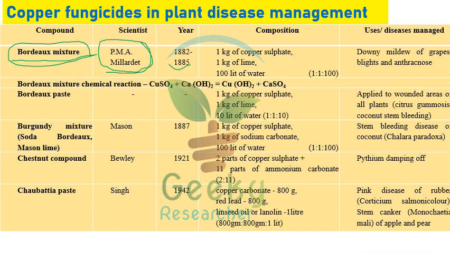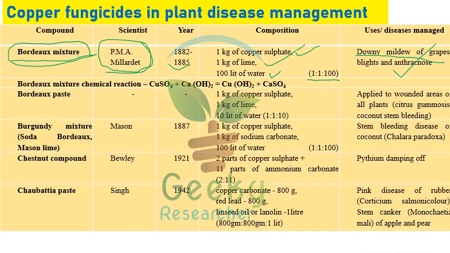The composition is 1 kilogram of copper sulfate, 1 kilogram of hydrated lime, and 100 liters of water. This can be mixed and applied on the crops. If you prepare this, we need to apply it on crops within 1 day, because if it goes beyond 1 day, there might be a toxicity effect. So the composition is 1:1:100. This Bordeaux mixture is recommended for downy mildew of grapes, blights, and anthracnose.